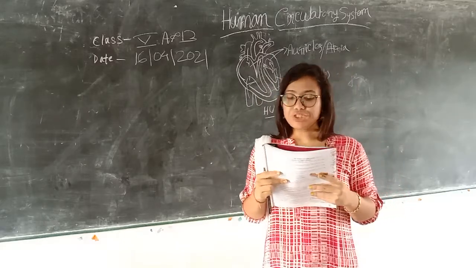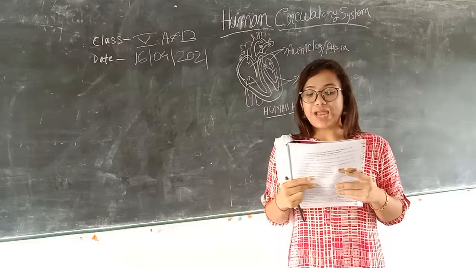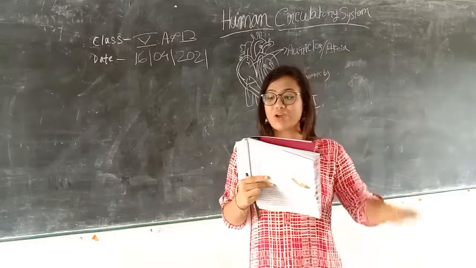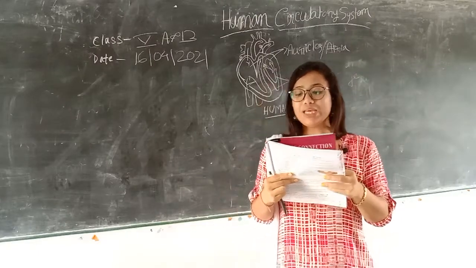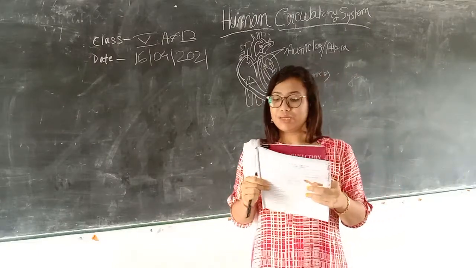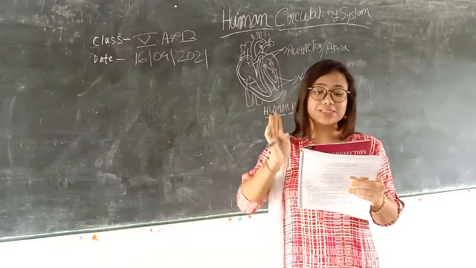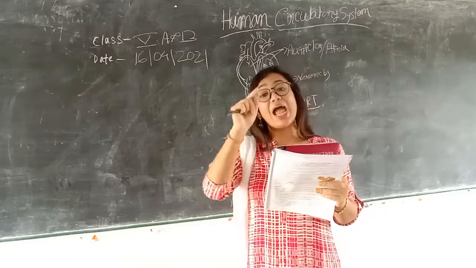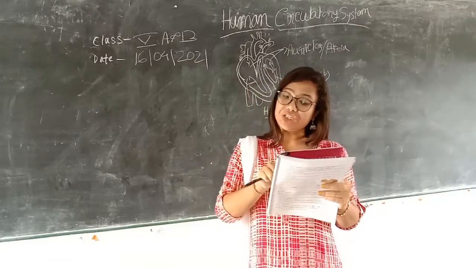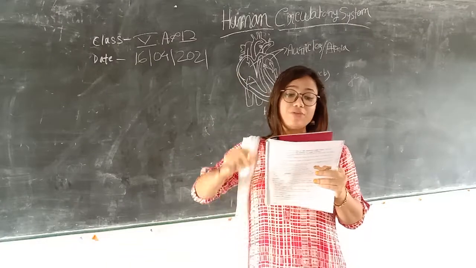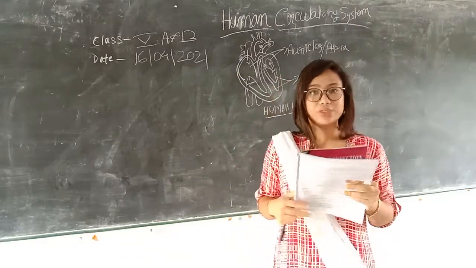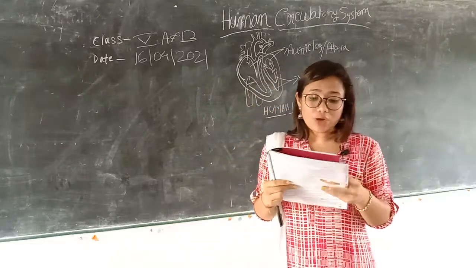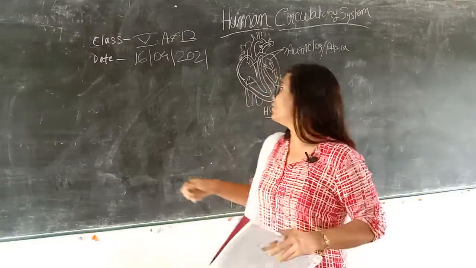The transportation of substances in our body is carried out by the circulatory system. So what is the main work of the circulatory system? Thus we can define the circulatory system as the organ system that allows circulation and transportation of nutrients and oxygen in our body, as well as the removal of waste products from our body.